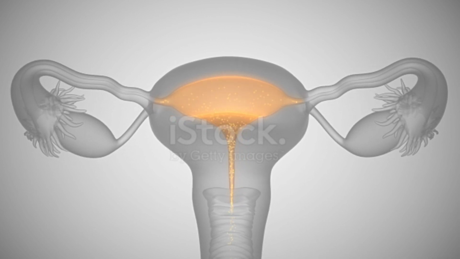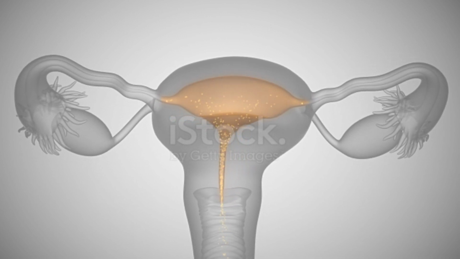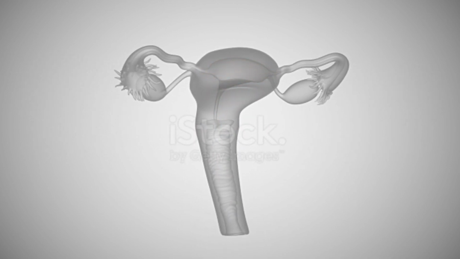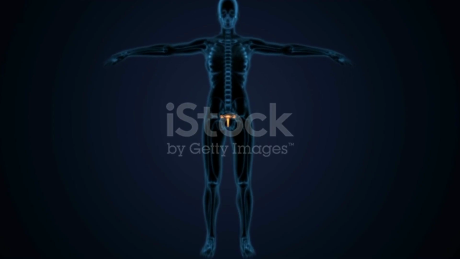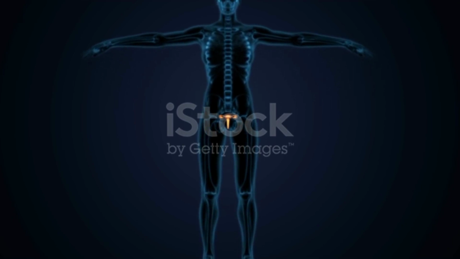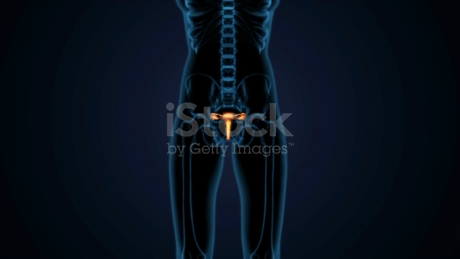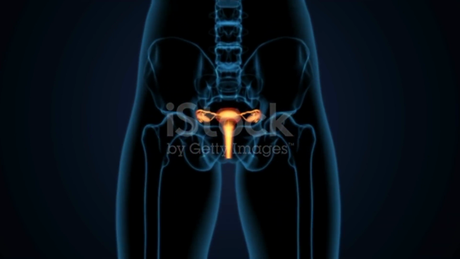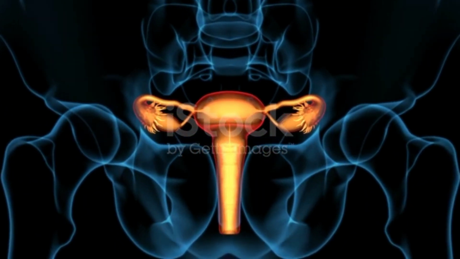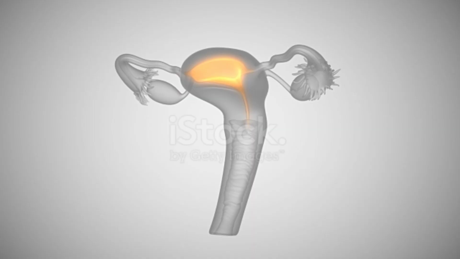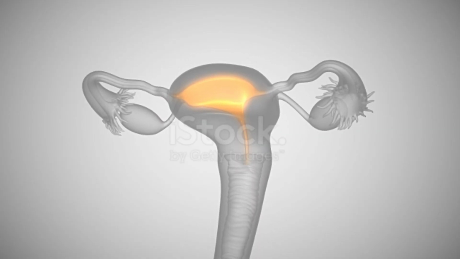The type of surgery depends on factors such as the type of cyst, your age, and whether or not cancer is suspected. In some cases, only the cyst is removed and the ovarian tissue is preserved. In some cases, the ovary is also removed, and sometimes other nearby structures such as the uterus, womb, and other ovaries are removed. Your specialist will advise you on the options for your individual situation.